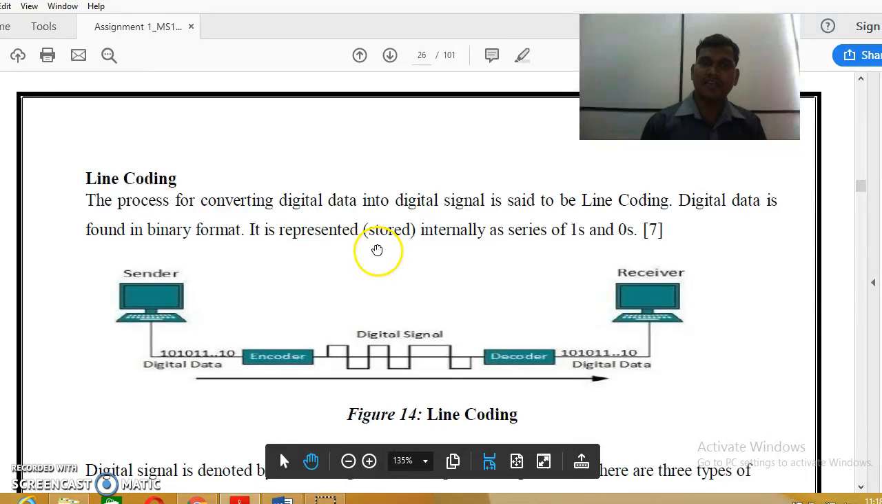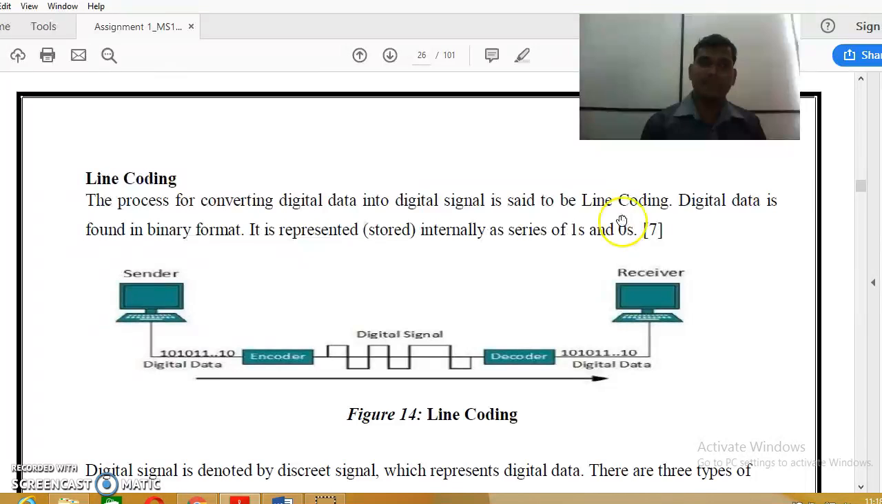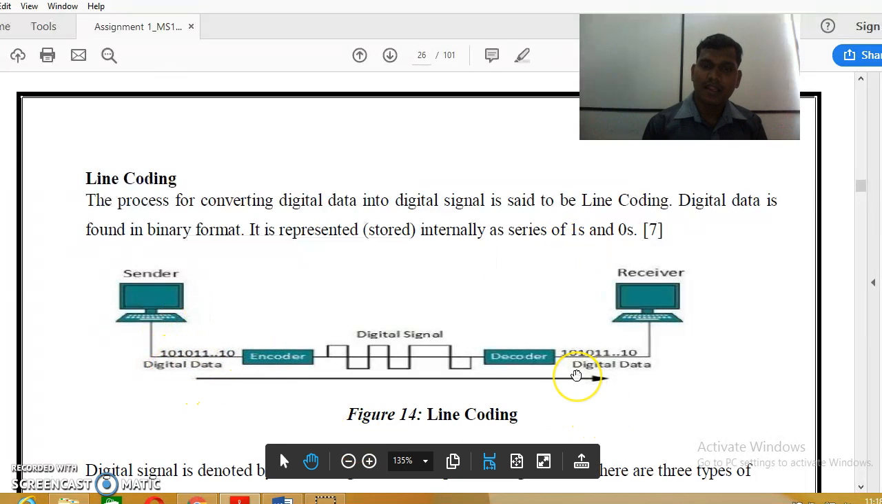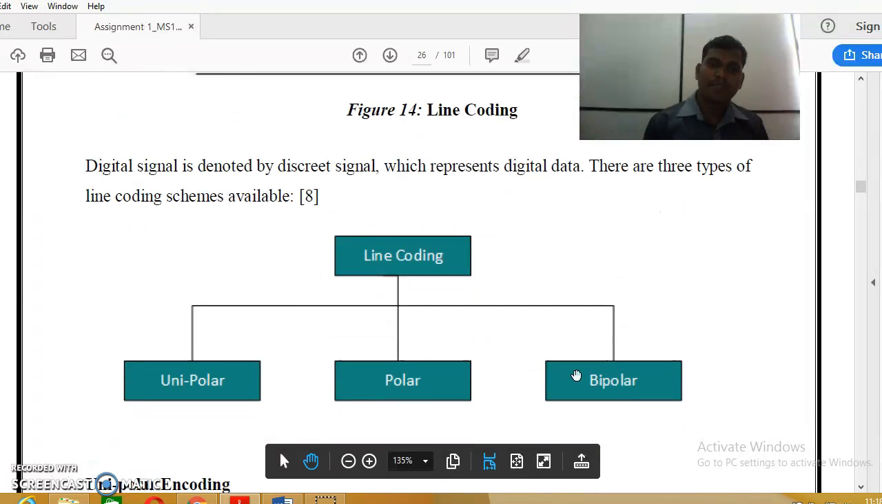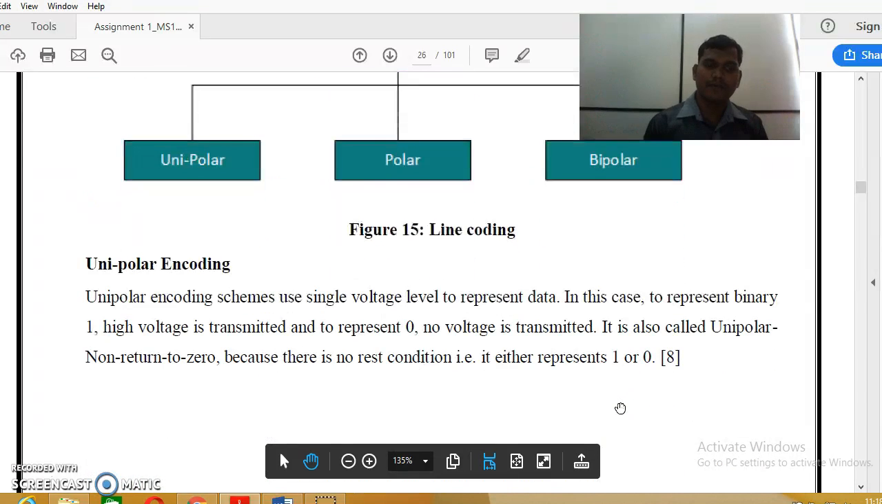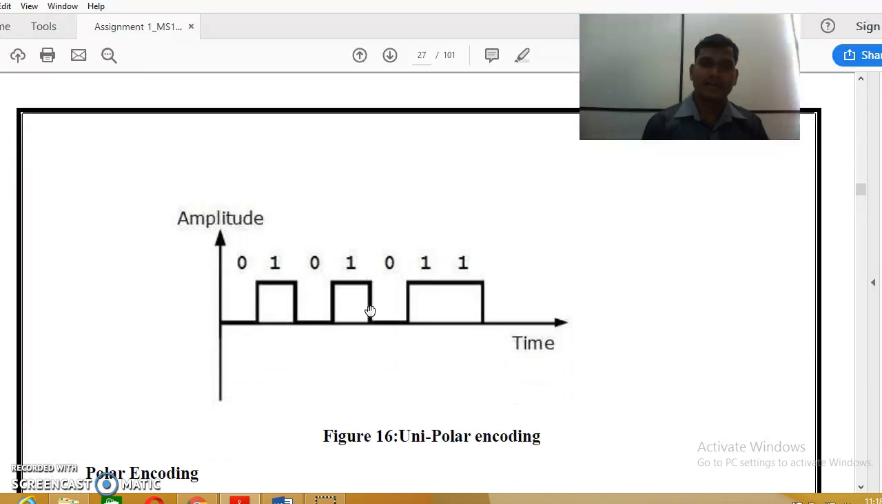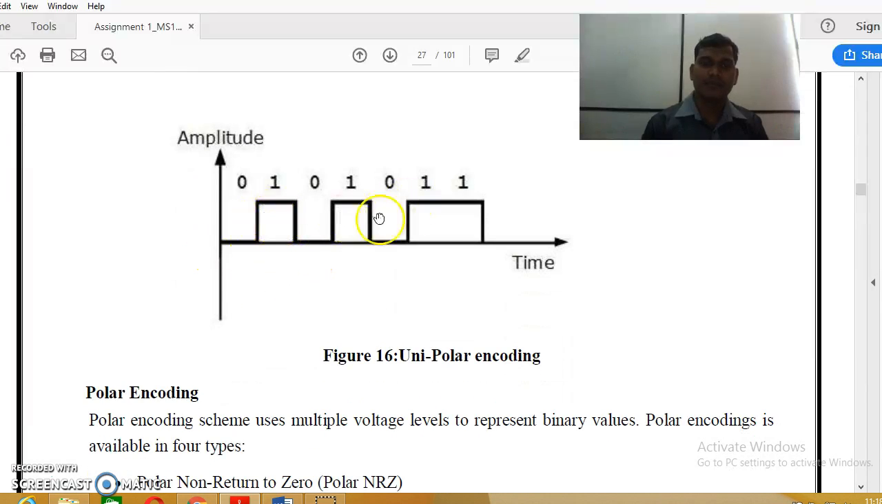The process of converting digital data into a digital signal is said to be line coding. Digital data is found in binary format, which represents a discrete series of ones and zeros, right? Ones and zeros. This is the line coding figure. Then we can divide line coding into unipolar, polar, and bipolar. Unipolar encoding uses a single voltage level to represent data, right? Then this is the figure for the unipolar.